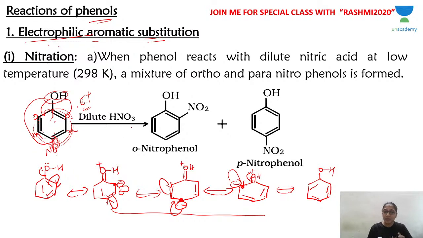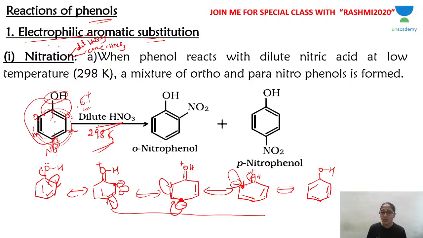Now nitration is carried out under 2 conditions. We are going to learn 2 reactions: nitration with dilute nitric acid, HNO3, and nitration with concentrated nitric acid. If you use dilute nitric acid, phenol undergoes nitration at a low temperature of 298 Kelvin, and you get a mixture of products, orthonitrophenol and paranitrophenol.